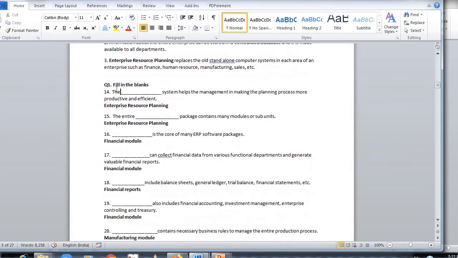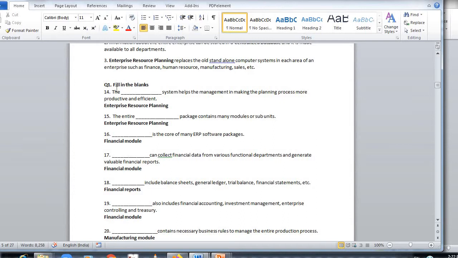The DASH system helps the management in making the planning process more productive and efficient. Answer is Enterprise Resource Planning, ERP. The entire DASH package contains many modules or subunits. The DASH is the core of many ERP software packages.